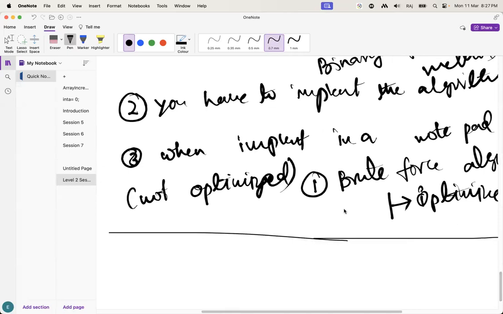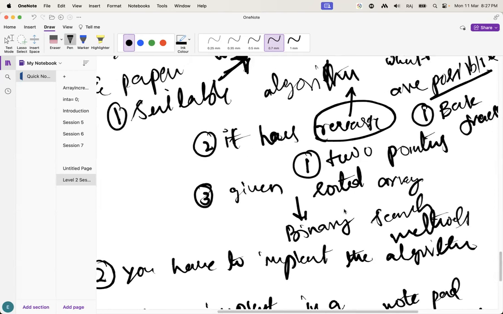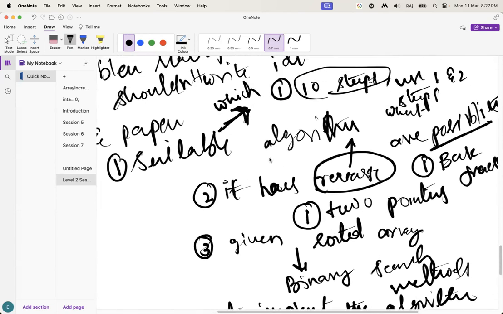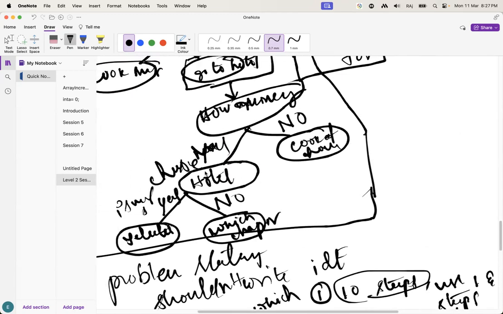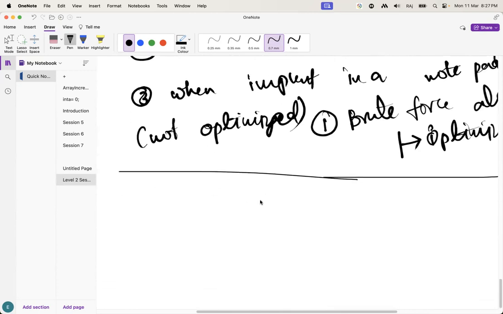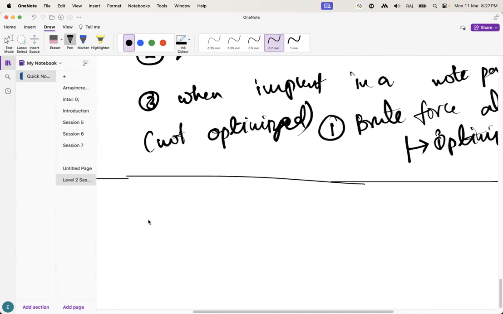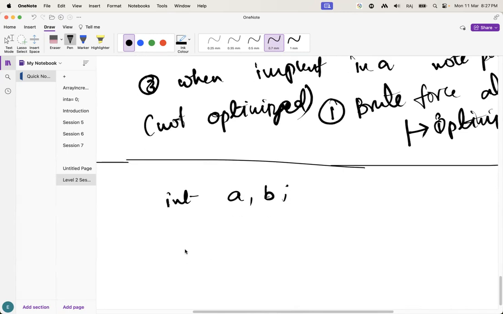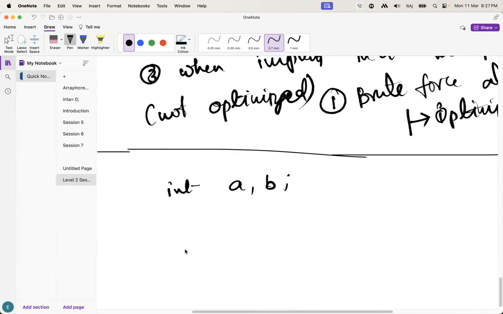Guys, first thing, we have to do one thing, that is implementation of the algorithm. So every algorithm you have to write these type of steps. Let's suppose I will give you one example. Let's suppose they have given us some variables. Let's suppose int a and b. He may ask you to implement the multiplication of these two things.